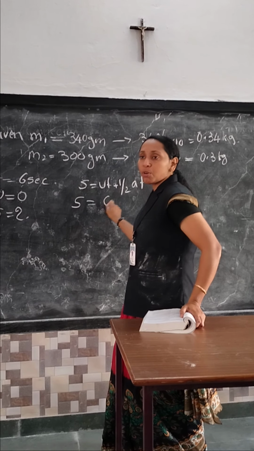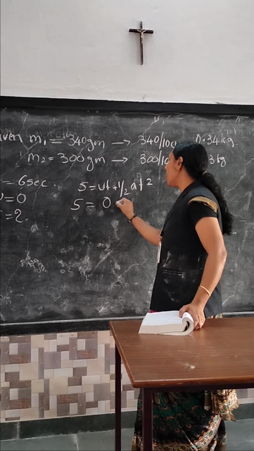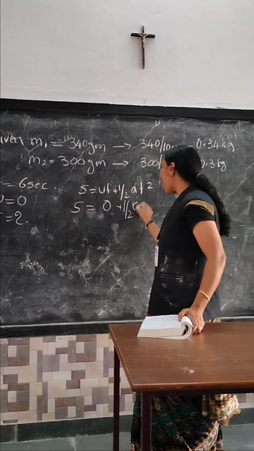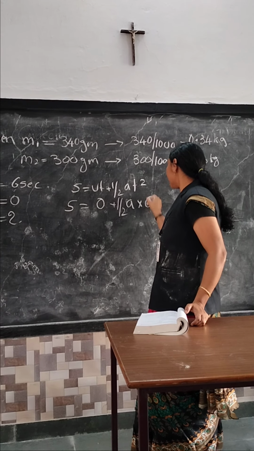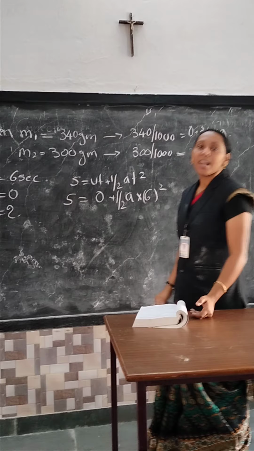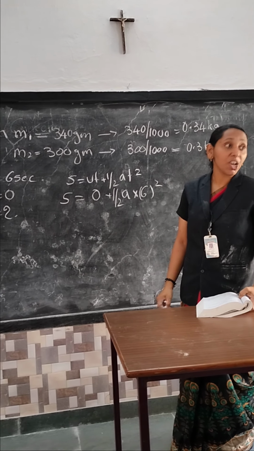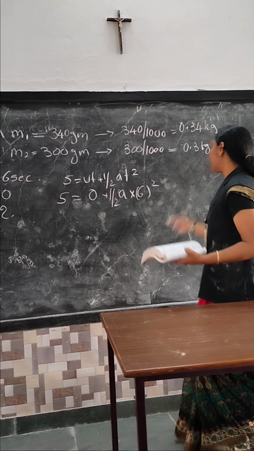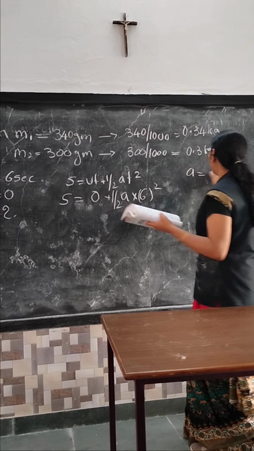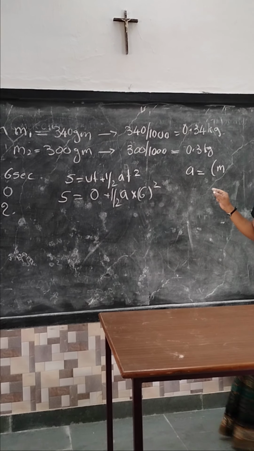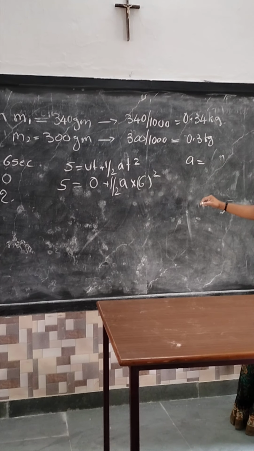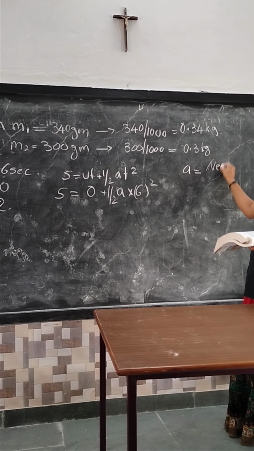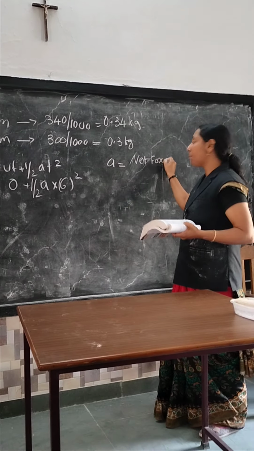u value is 0, so this first term will become 0, plus half a t square. The a value we want to find out. Time is already given, 6. How to find a? Yesterday we studied the equation of a, acceleration. What is the equation of a? a equal to net force divided by the mass of the accelerating bodies. You remember that expression? Yes, miss. Net force divided by the sum of the masses.